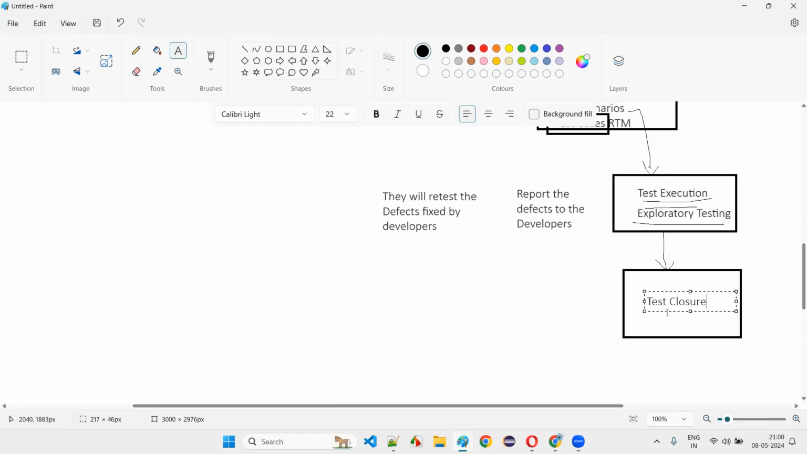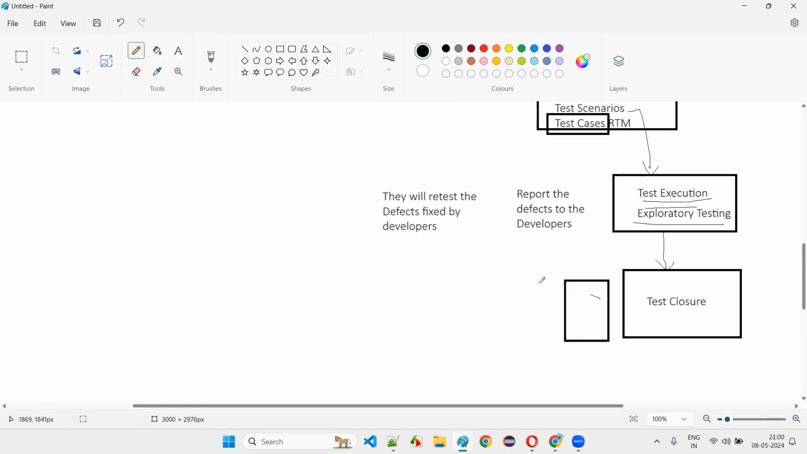Test closure phase. In the test closure phase, they will analyze the current state of the software, the current quality of the software, how many defects are remaining, whether they are important defects or minor defects, and all that. They'll prepare some reports regarding that particular software, how it is working, and whether this particular software can be released into the market or not. That will be decided in the test closure phase.